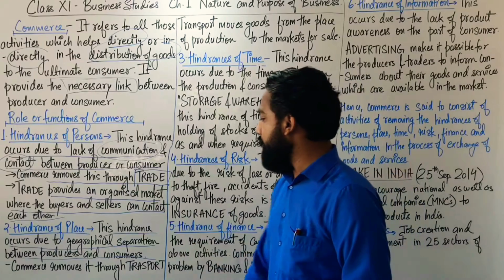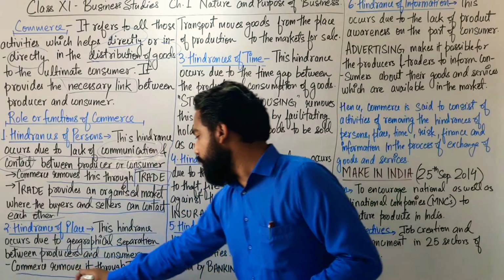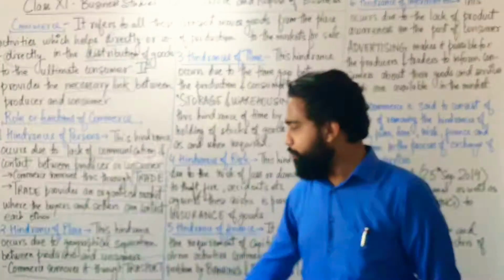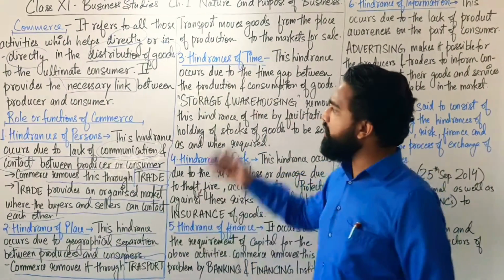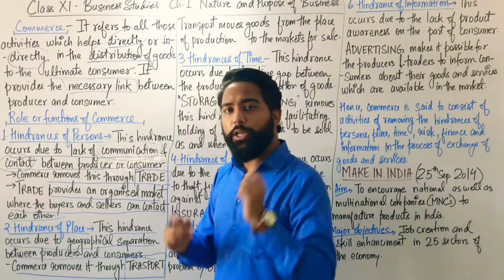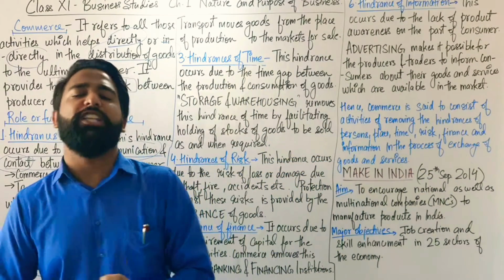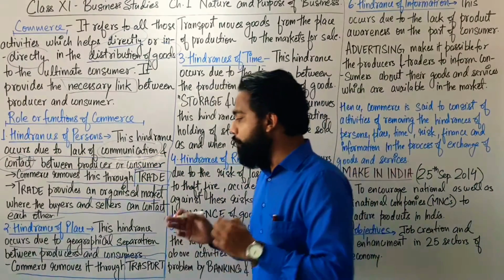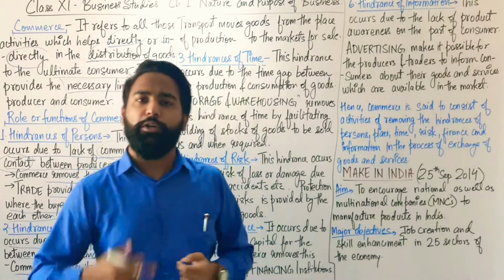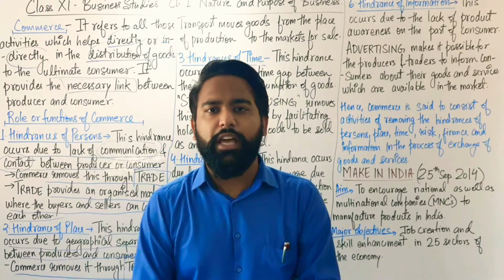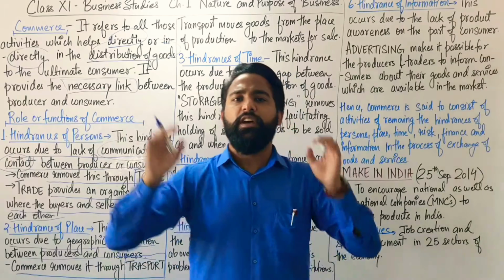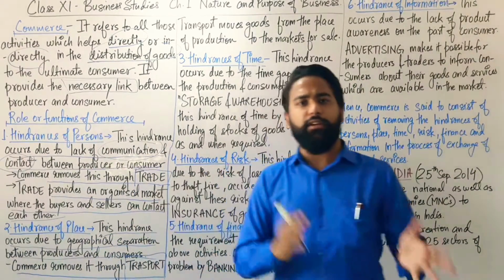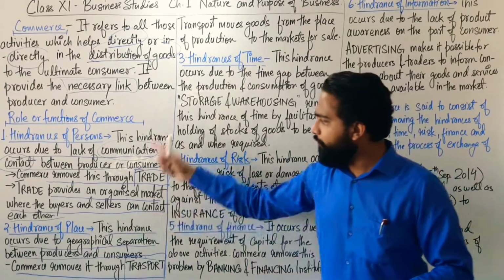But here comes commerce. Commerce removes it through transport. Transport comes under commerce. It provides the link between the producer and consumer. With the help of transport, the producers are going to provide the consumers their products even though they are living so far away. This can happen in internal trade or external trade, both. Don't get confused in these things.